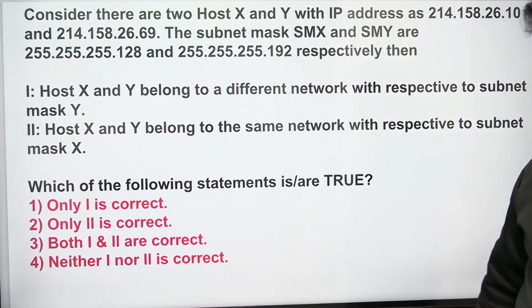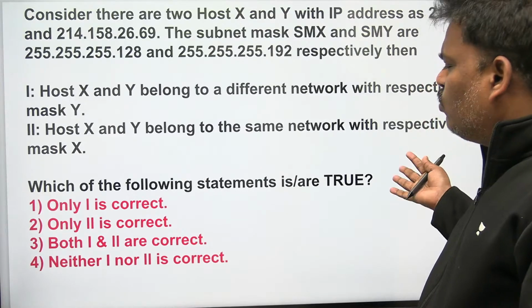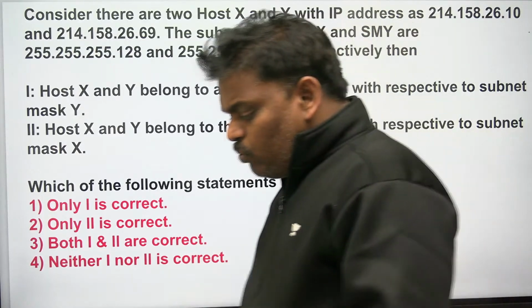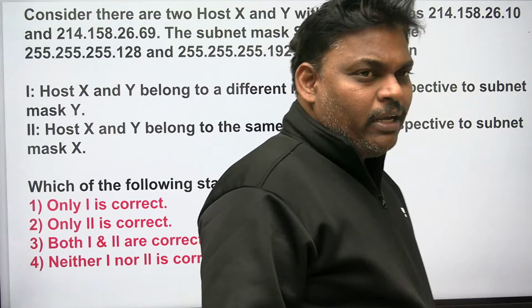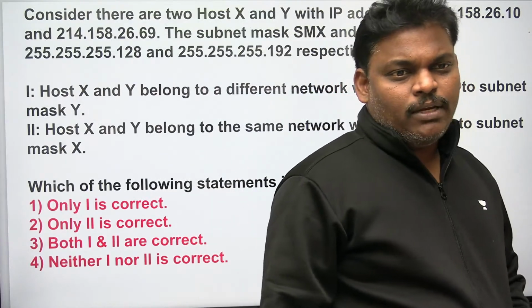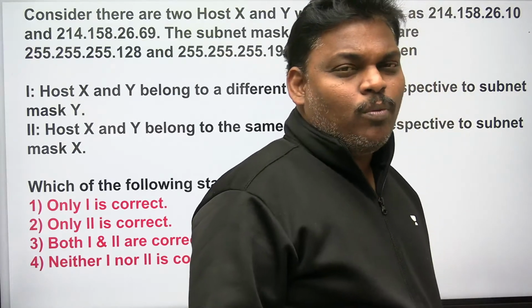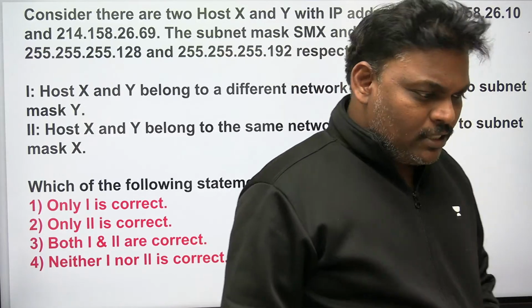I am giving one or two minutes. If you do it, well and good, otherwise I will do it. Those who are watching, make sure you try. I will explain approximately 10 to 20 problems, and I wish you will get one such problem in the GATE examination. Let's try.